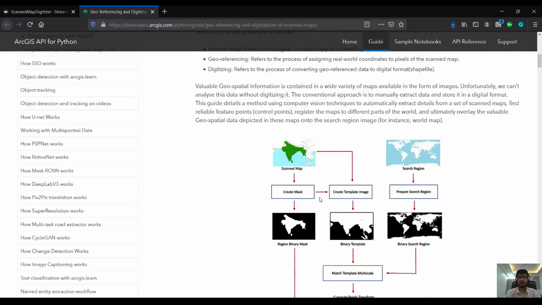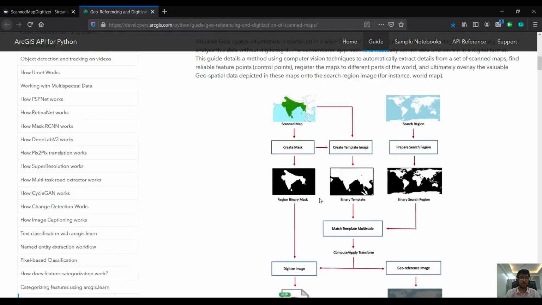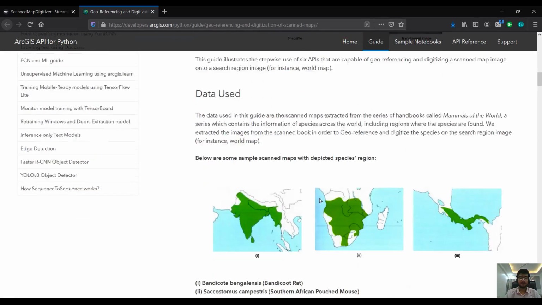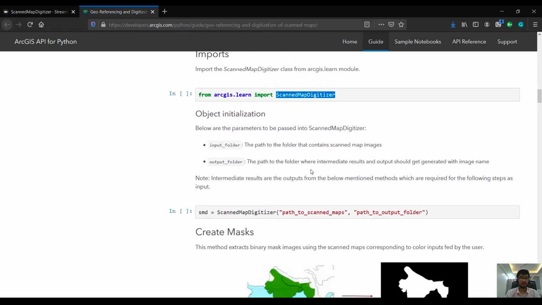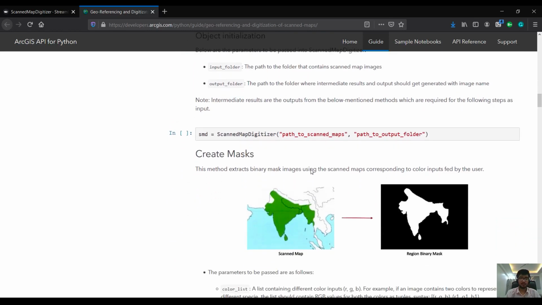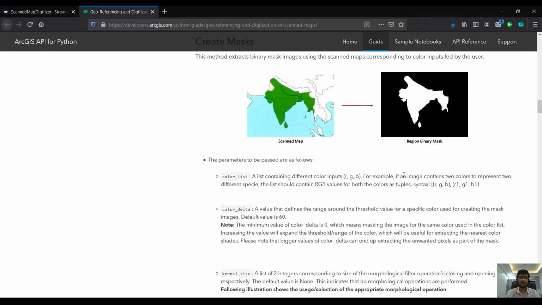Doing this manually for all the different species is a very tedious task. For this, we have created this sample notebook where we use the scanned map digitizer class in ArcGIS API for Python to georeference these species locations and put them on a map. So it basically consists of 5 parts. The first is to create the mask of the actual species location, which is the green area. Here we have the binary mask for that.